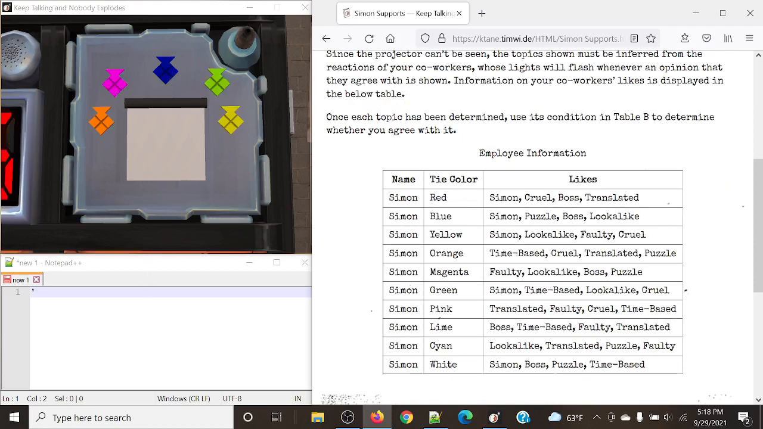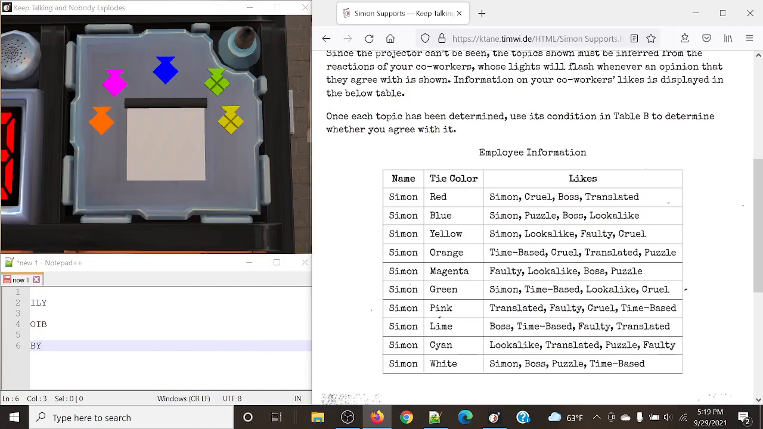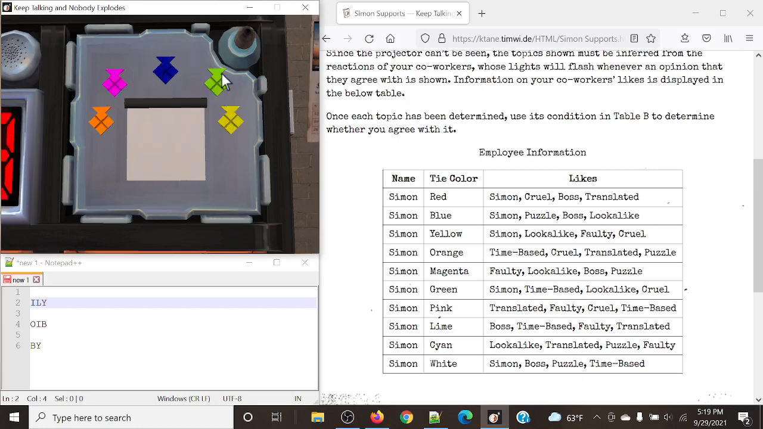In this case, for our first flash, I believe this one's pink. This one's pink, lime, and yellow. Then orange, pink, and blue. And then for our last one, it was blue and yellow. Let me just make sure it's going. Yep. All right. For each stage, we must figure out which ones agree, and pay attention to those that disagree with each stage. So we need to figure out what specific category it is.